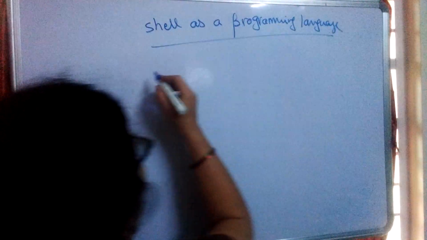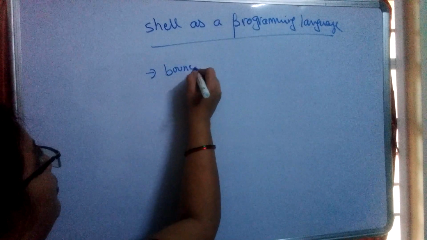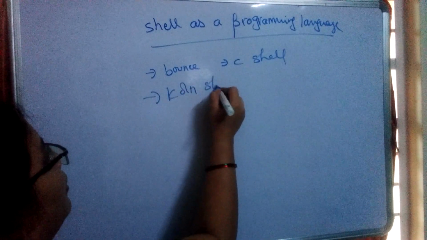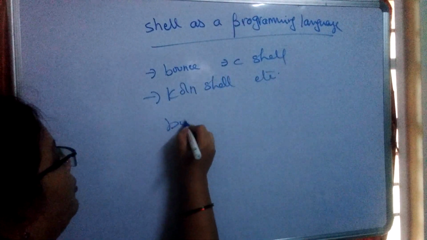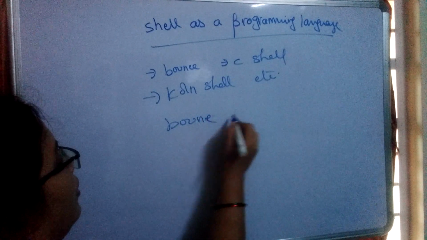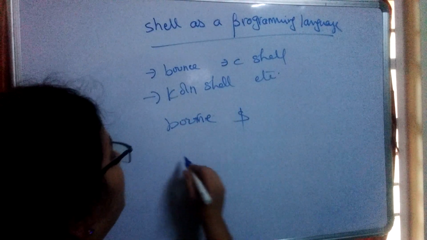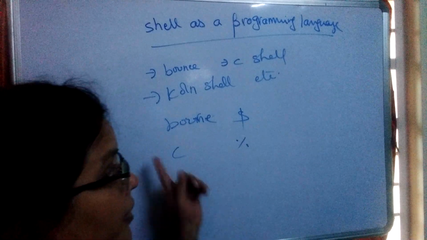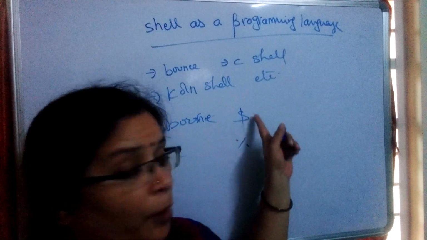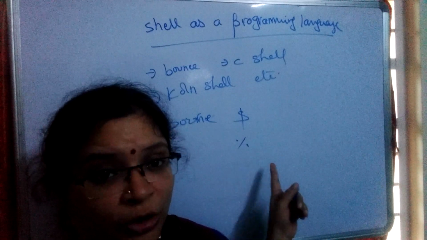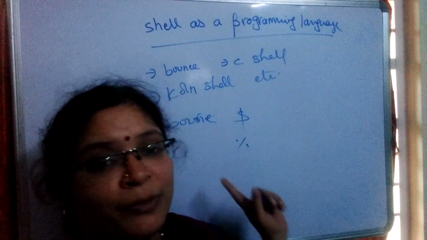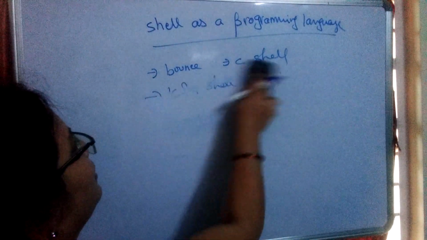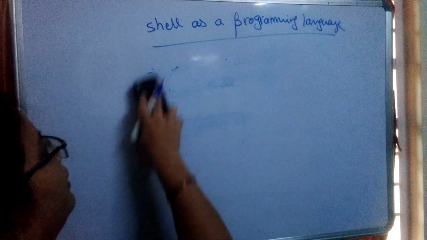Normally, what are the various types of the shells? Bourne shell, C shell, Korn shell, etc. For Bourne shell, the dollar symbol will come, and for C shell, the percent symbol will come. So these are the various types of the shells, and we can get prompt symbols like this. The dollar prompt will come for Bourne shell, and Korn shell also, and the percent symbol will come for C shell. Remember.